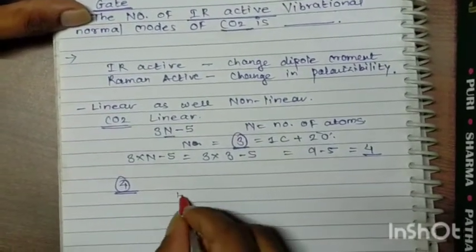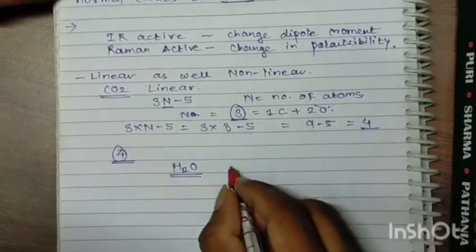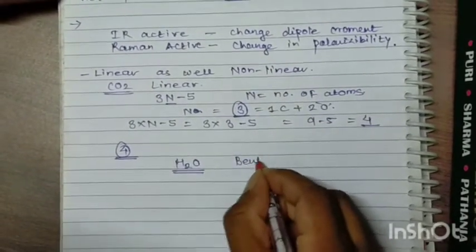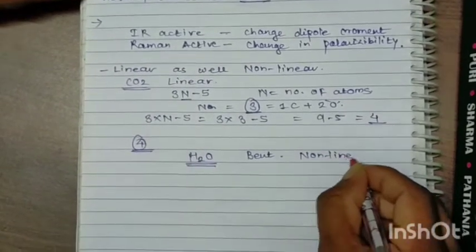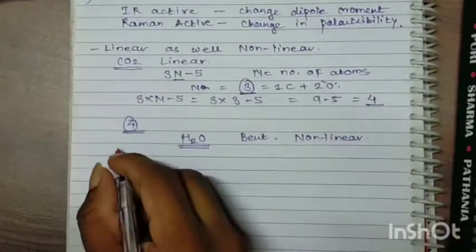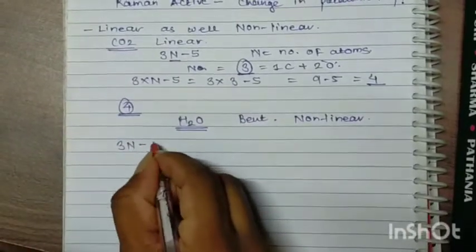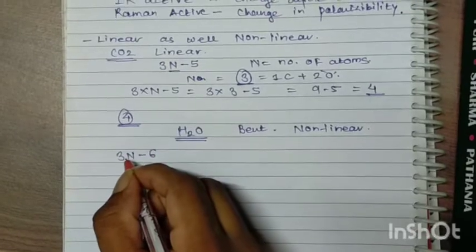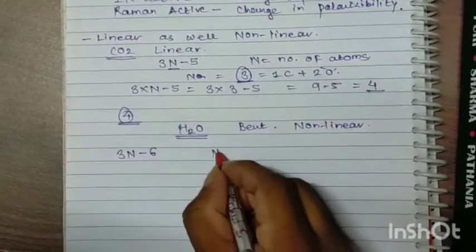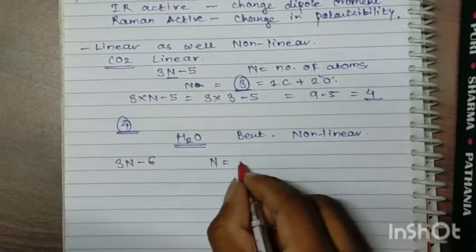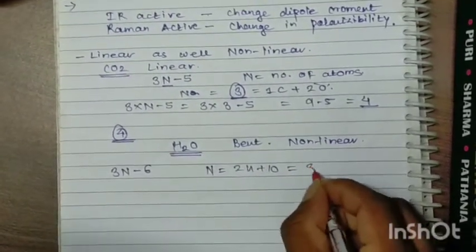Similarly, if they ask you about H2O, you very well know that H2O is bent. It is non-linear. For a non-linear molecule, you have another formula, that is 3n minus 6. Now see, n is the number of atoms in water, that is 2 hydrogen plus 1 oxygen, so 3.